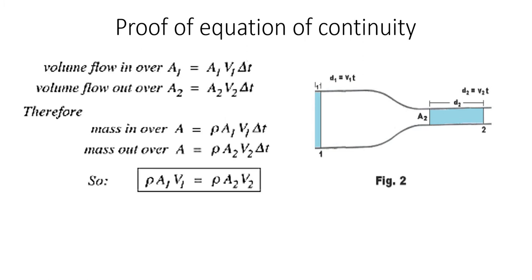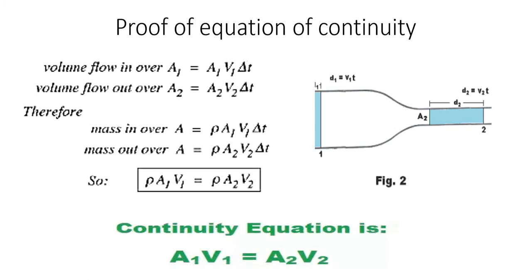What is the mass coming through A1? That can be written as density into volume through A1, so rho into A1 V1 delta t. And mass coming through A2 can be written as rho into A2 V2 delta t. Delta t can be cancelled, so rho A1 V1 is equal to rho A2 V2. Since the fluid is incompressible, density also will remain the same. So we can write the equation of continuity as A1 V1 is equal to A2 V2.